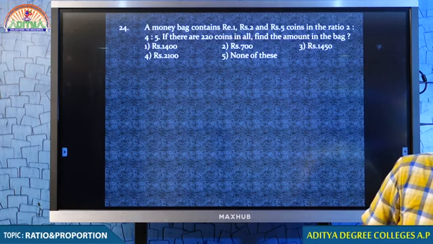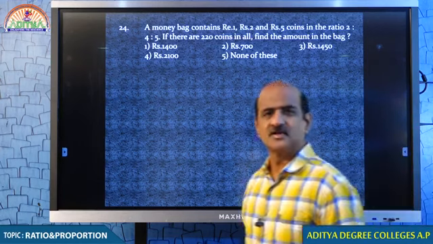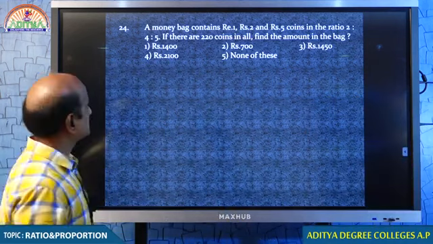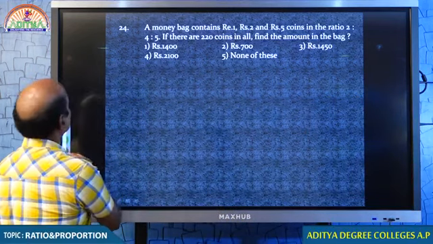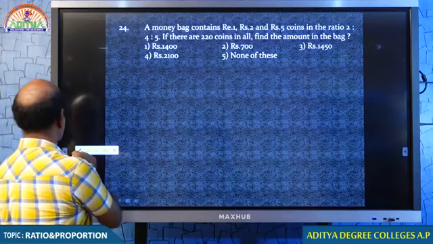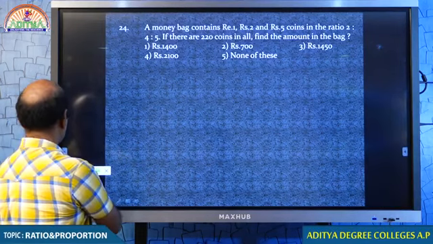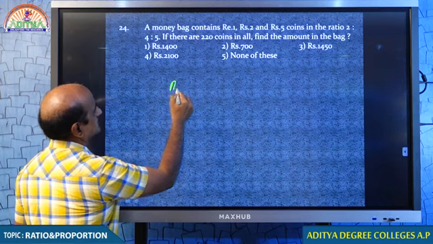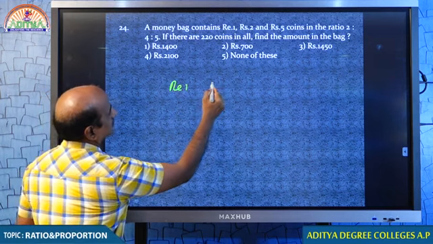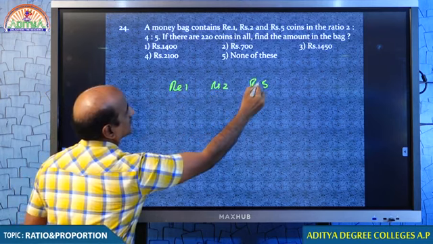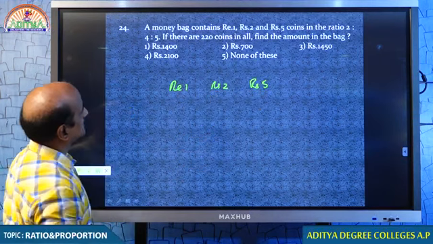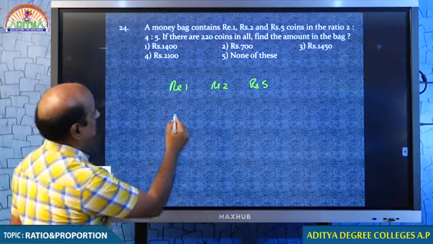Very well done. Tell me, students, what do we have? We have 1 rupee coins, as well as 2 rupees coins, and then we have 5 rupees coins. The coins are in the ratio 2:4:5.